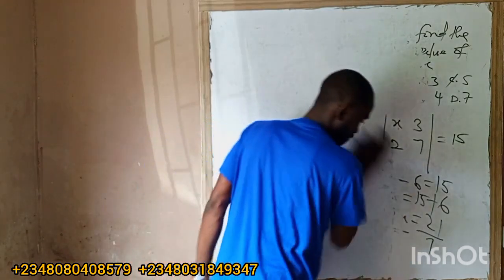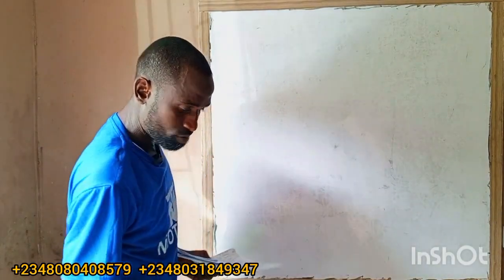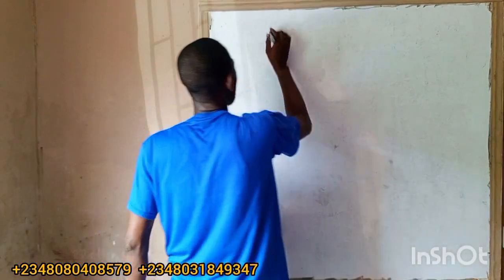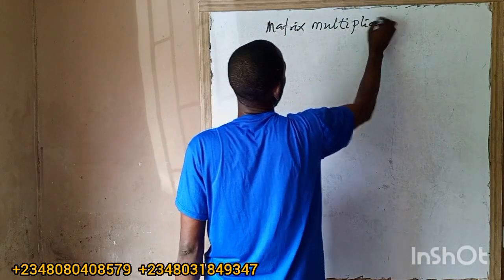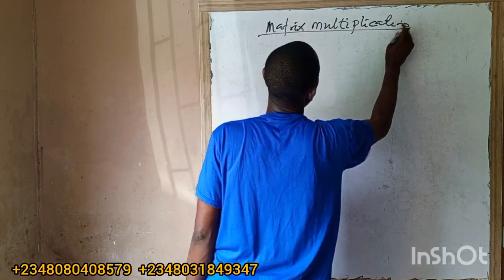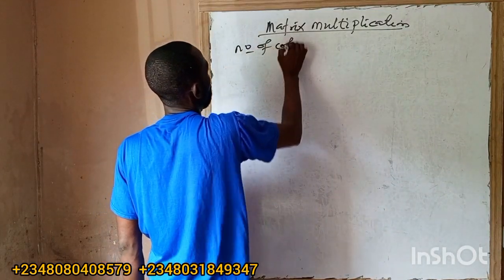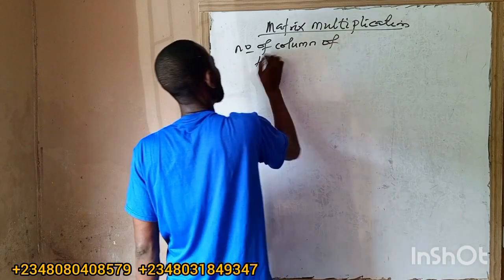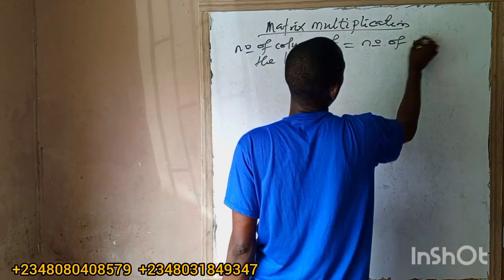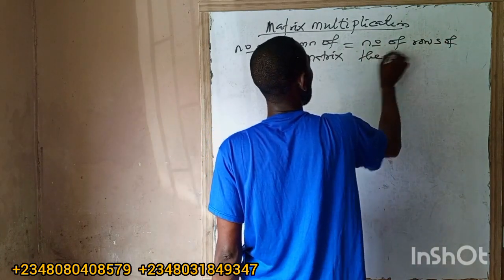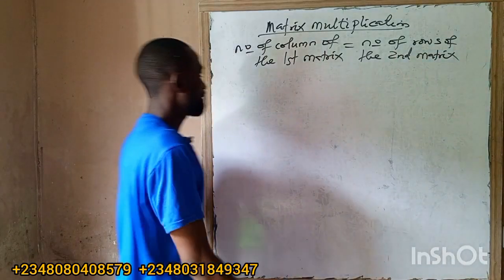From there, we need to solve question. How do you multiply matrix? Be careful here. Be very, very careful. If I want to multiply matrix, look at this. This is the rule for matrix multiplication. For matrix multiplication, number of columns of the first matrix must equal the number of rows of the second matrix. This is the rule. You want to multiply matrices together.